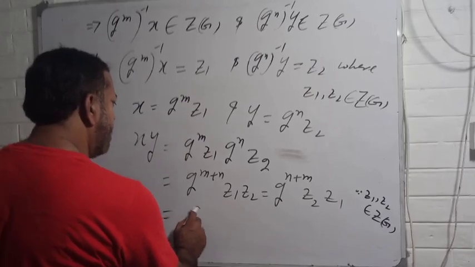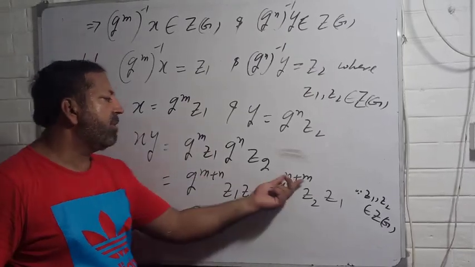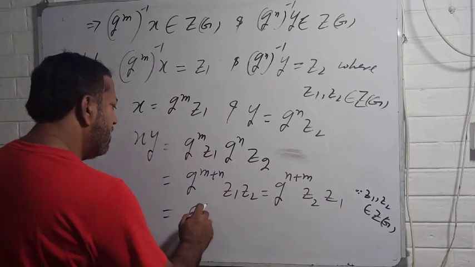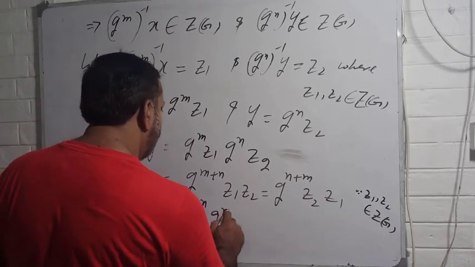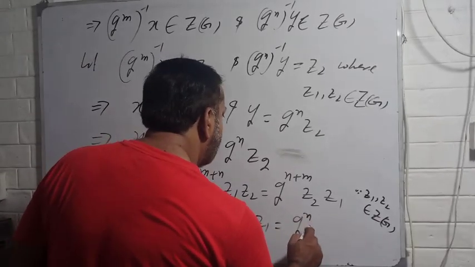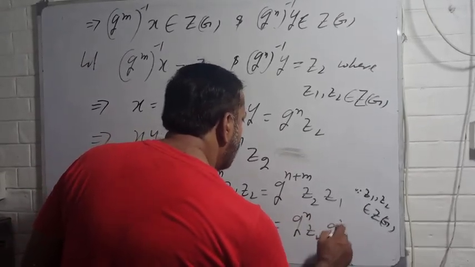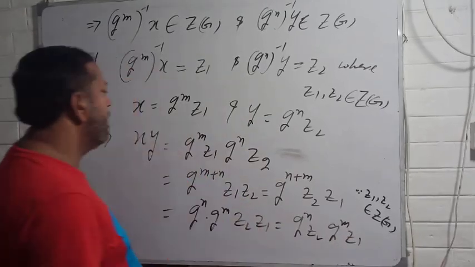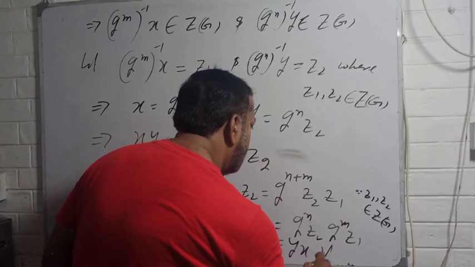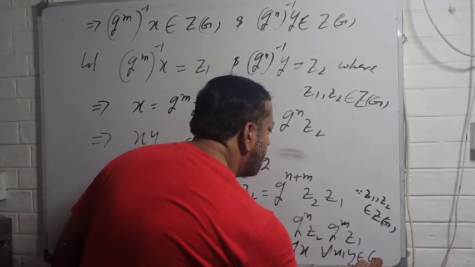This further can be written as, and also m plus n, you know addition is commutative, so that's why m plus n, this is g^n g^m z2 z1. This further can be written as g^n z2 g^m z1. Yes, you see this is equal to yx for all x, y belong to capital G.